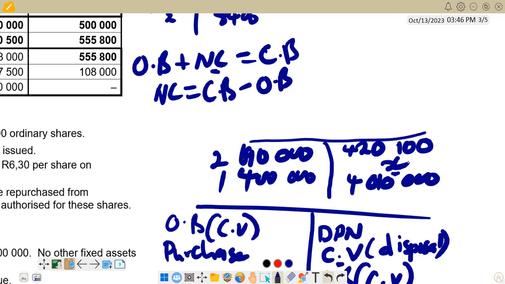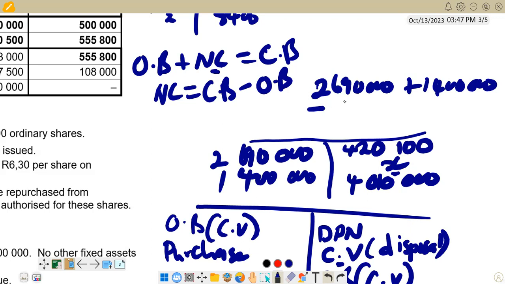So we say 2,690,000, then we add 1,400,000. Then we subtract the ones on the credit, which is 4,010,000, and also subtract this one, 420,100.